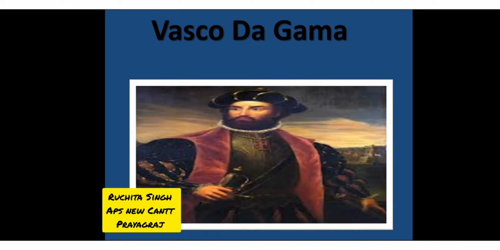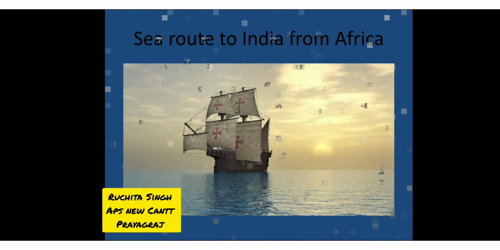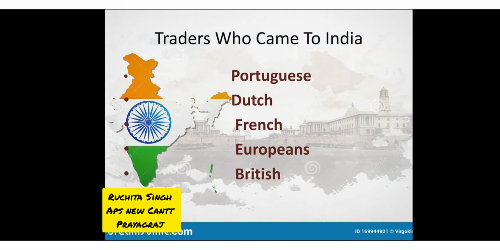And due to the exploration of Vasco da Gama, many countries, the Portuguese, Dutch, French, Europeans, and Britishers, opened the gate for trade to all these countries.